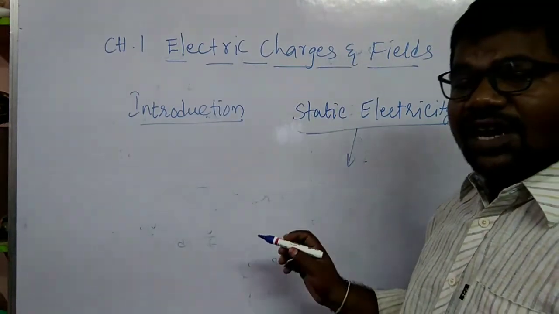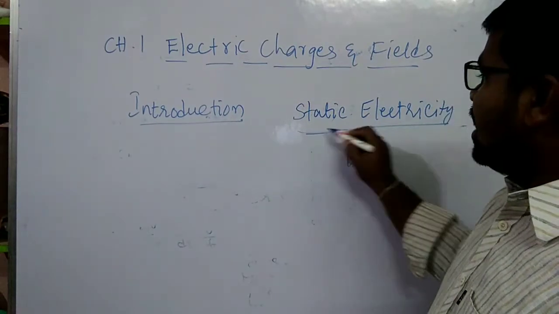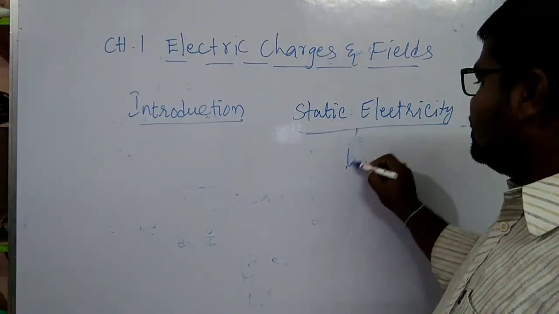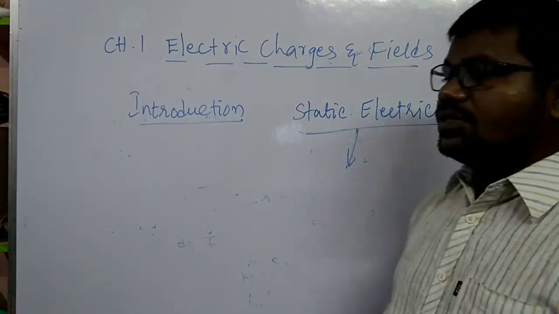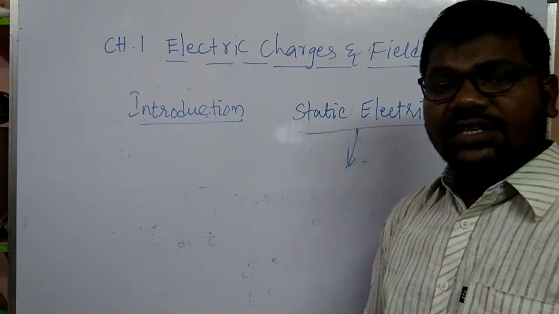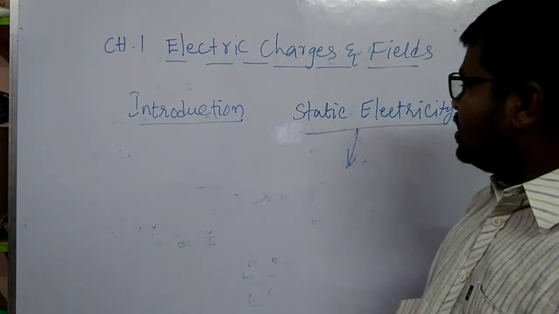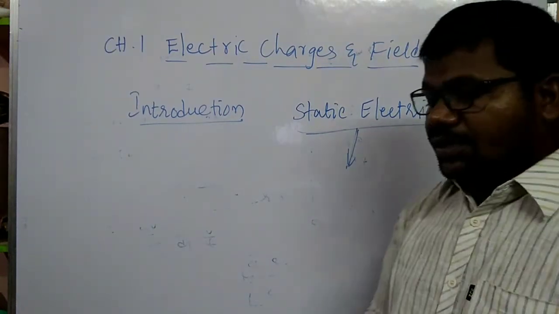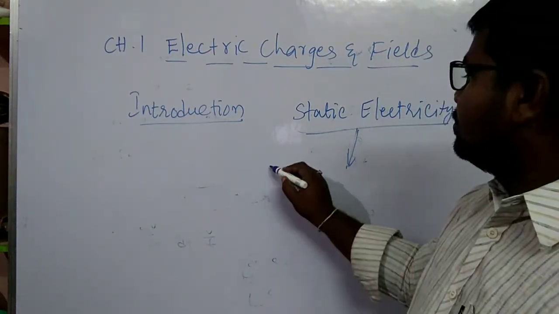Understand what is static electricity? Static electricity is a branch of physics, the study of charges at rest. So what is lightning?